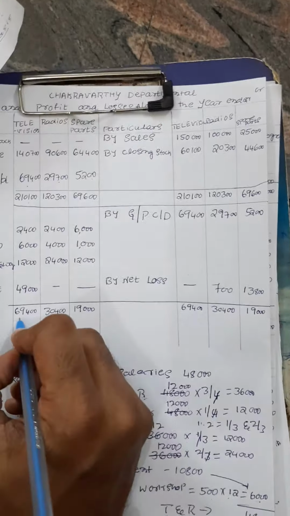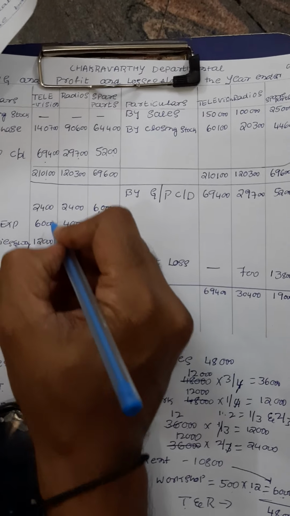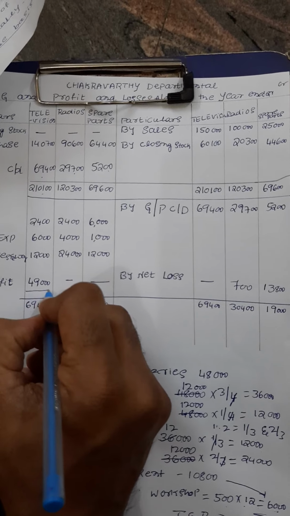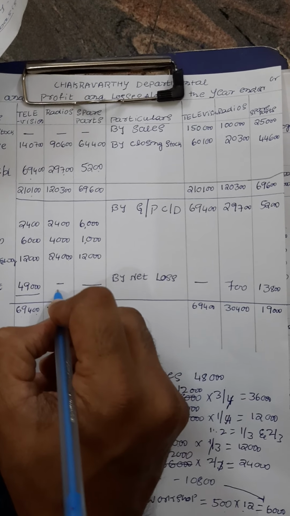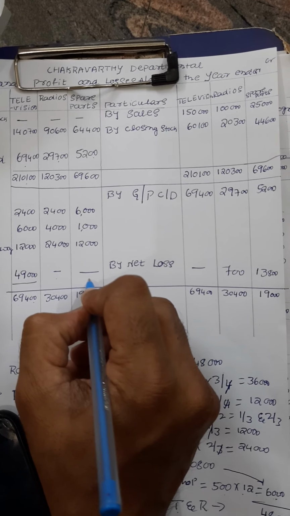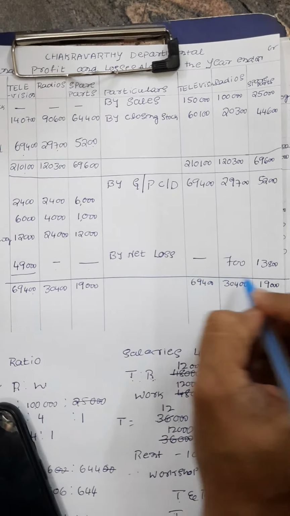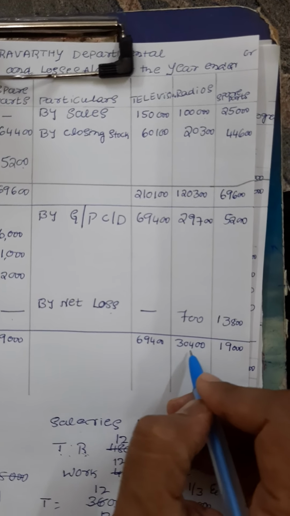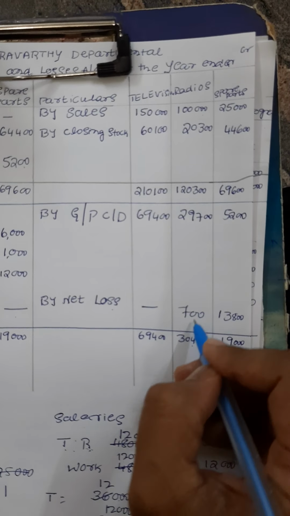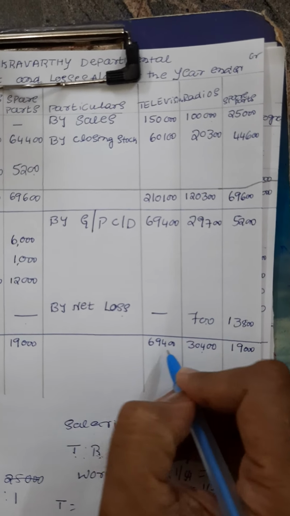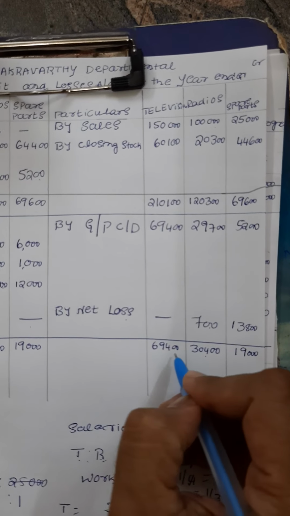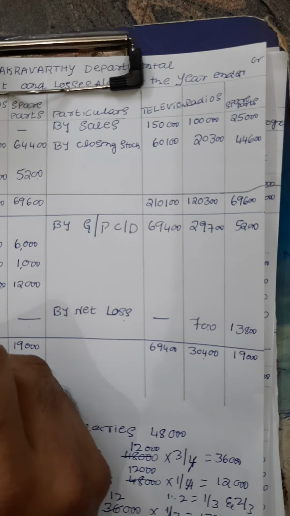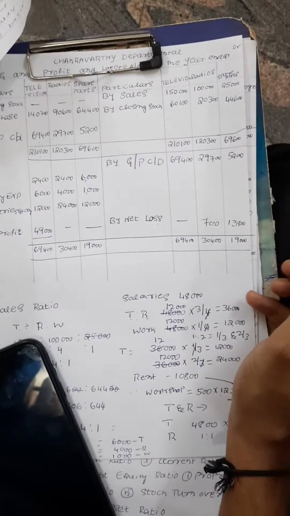Now the net profit of department television, if you calculate this, the answer is 49,000. Here the radio and workshop have a loss. So I am going to take the net loss of these two divisions, radio and spare parts, as 13,800. The department television got a net profit of 49,000. So this is it, thank you one and all.